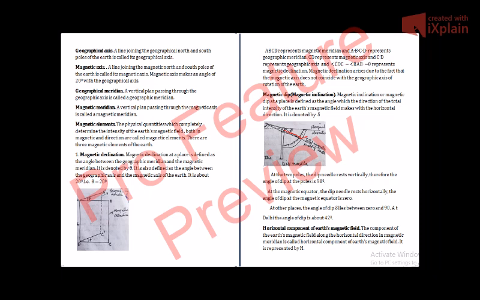One component will be along the horizontal direction, and another component will be in the vertical direction. The component which is in the horizontal direction is known as the horizontal component of the Earth's magnetic field.